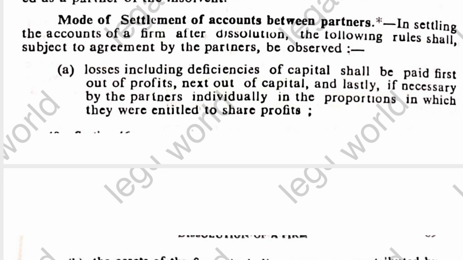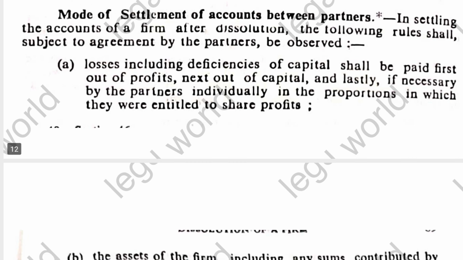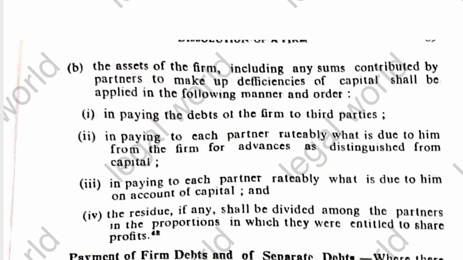First rule is, losses including the deficiencies of capital shall be paid first out of the profit, next out of capital, and lastly, if necessary, by the partners individually in the proportion in which they are entitled to share their profits. Second, the assets of the firm including any sum contributed by the partners to make up the deficiencies of capital shall be applied in the following manner and order.